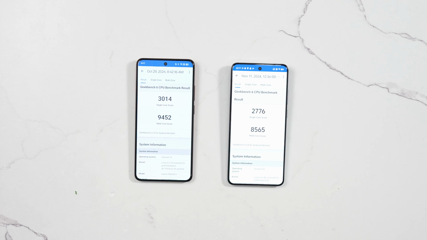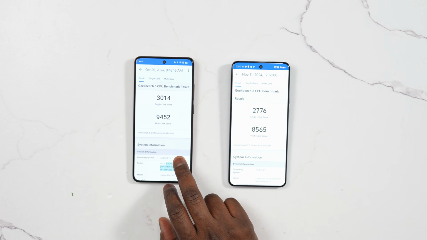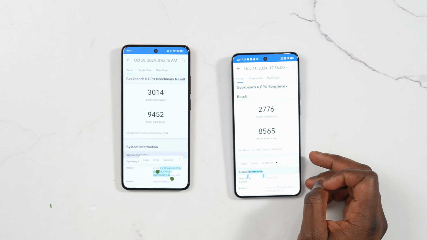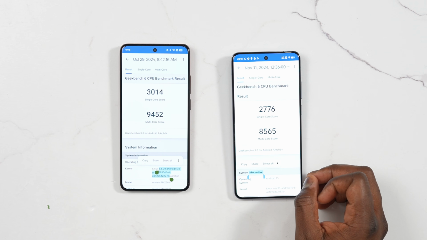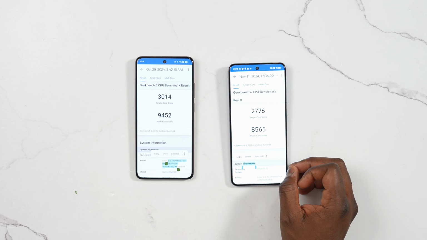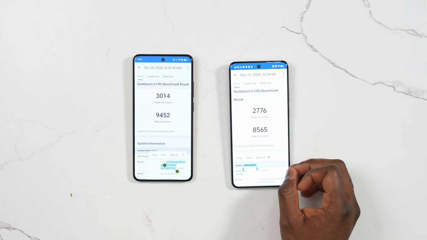And we start off with Geekbench 6. Looking at the single core scores for the CPU here, Snapdragon wins at 3014 versus 2776. With multi-core scores, Snapdragon also takes the lead, over 9,000, yes, DBZ reference, at 9,452 compared to 8,565.